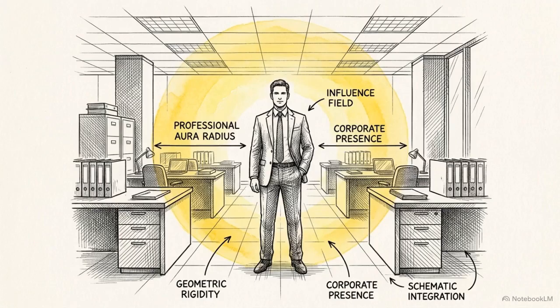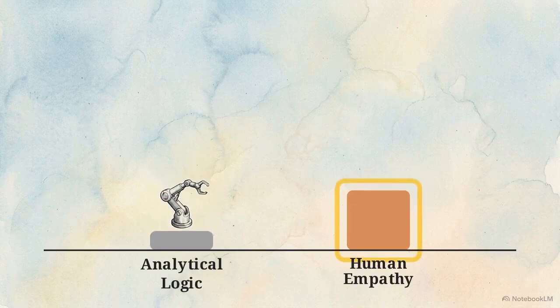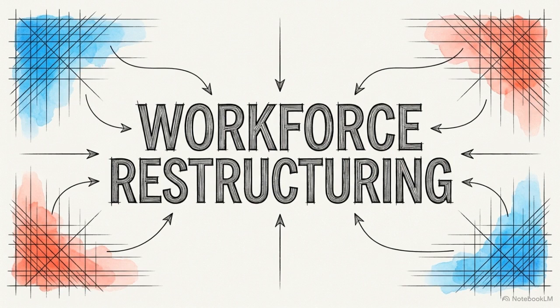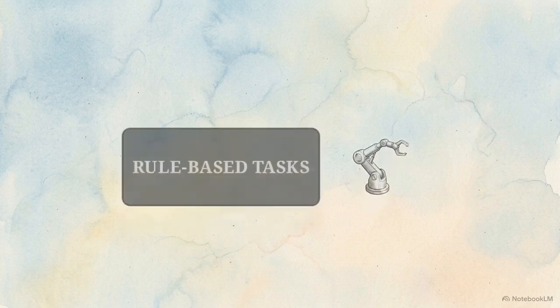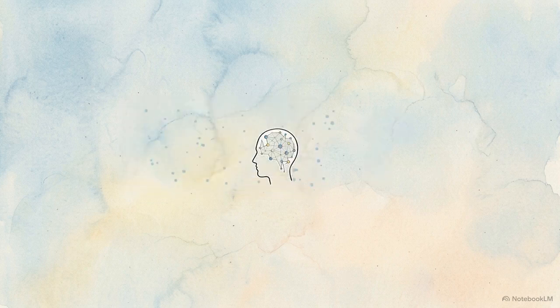Mastery of social-emotional skills in these simulated environments produces a significant competitive advantage. As algorithms take over analytical logic, human empathy serves as the primary differentiator in the workforce. This leads directly to the macroeconomic reality outlined by AI job replacement theory. The core prediction of this theory is that artificial intelligence will fully absorb and automate lower-level mechanical and rule-based analytical tasks. This creates a paradoxical workforce outcome.